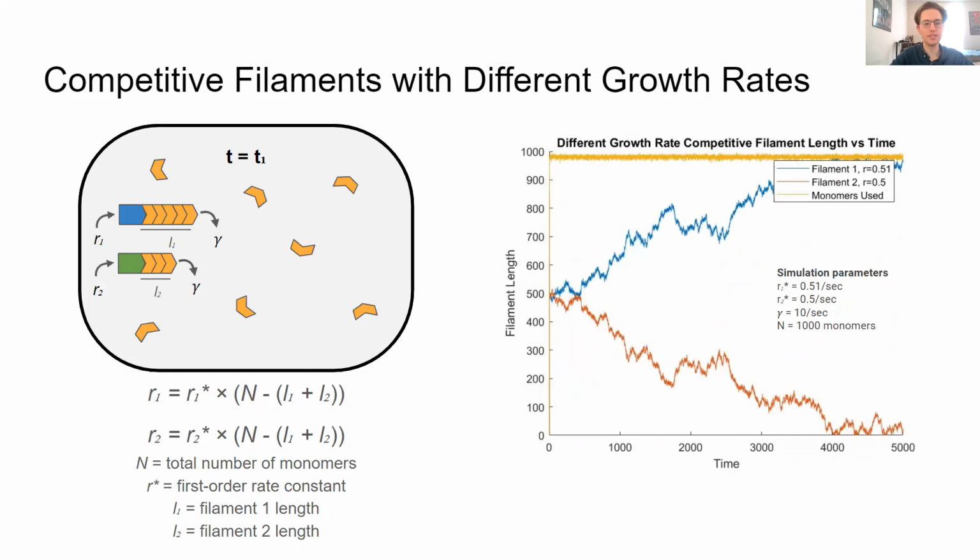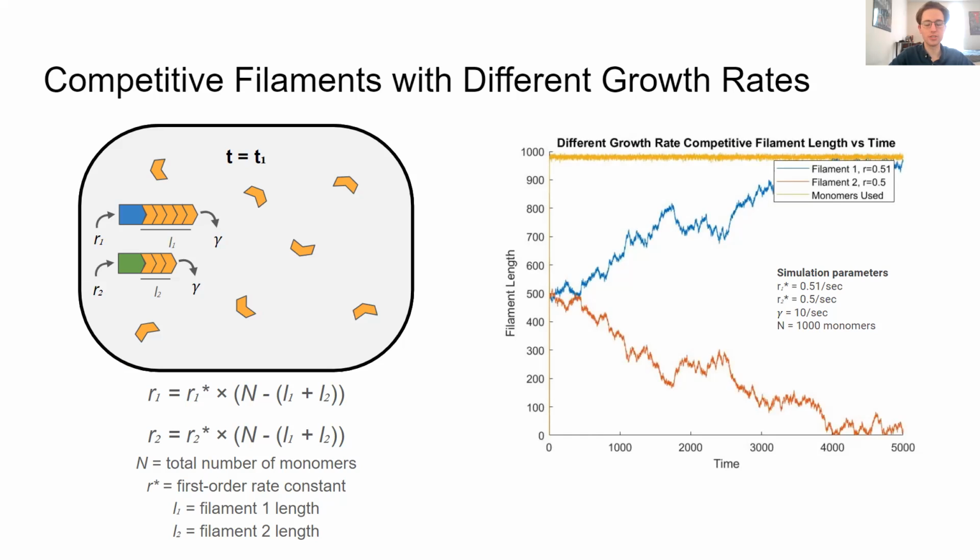From there, I looked at competitive filaments with different growth rates. So now the two filaments, shown with different elongator proteins in green and blue in the schematic on the left, have different first order growth constants, R1 and R star, and they each have their own assembly rate equation to reflect that, using the different first order rate constants.